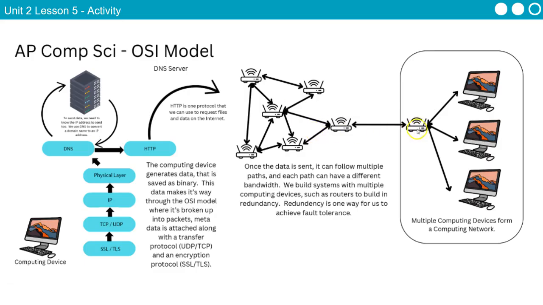But eventually it's going to make it to like our business's router, or we have a router at home with all these devices connected to it, and that's kind of the final stop where it's then sent to the actual device that needs the information, right? So these are the different computing devices. This is a computing network. This is a computing network.